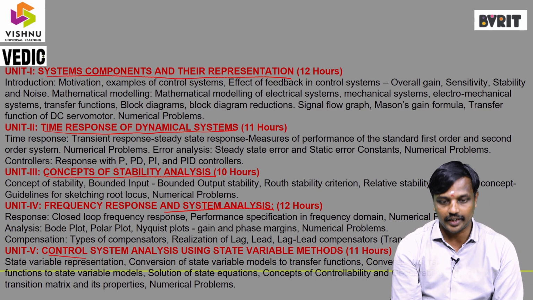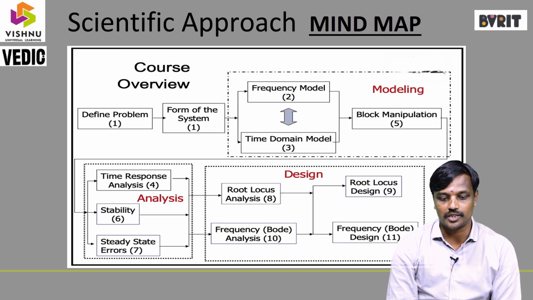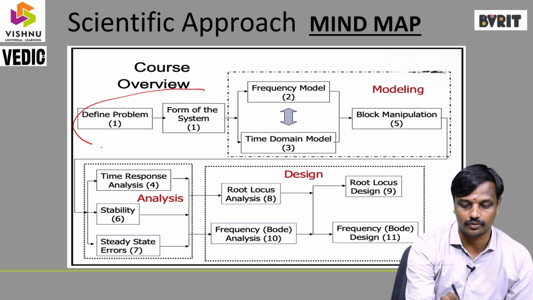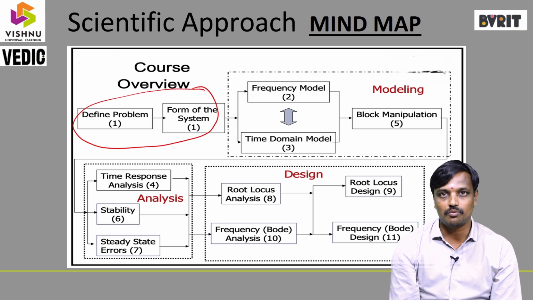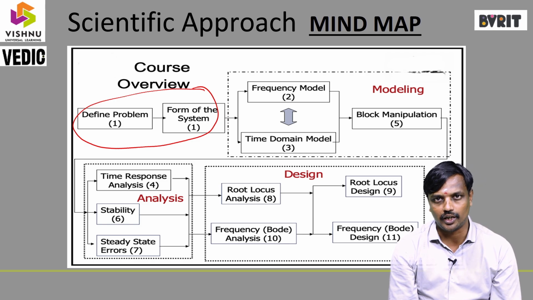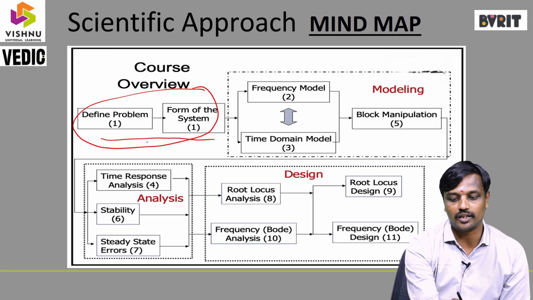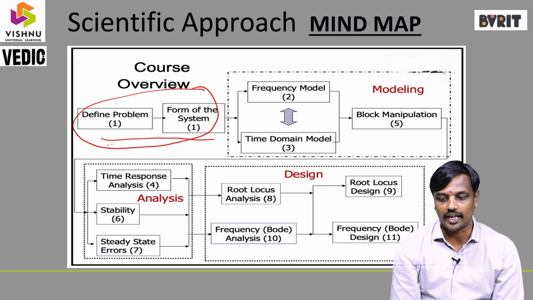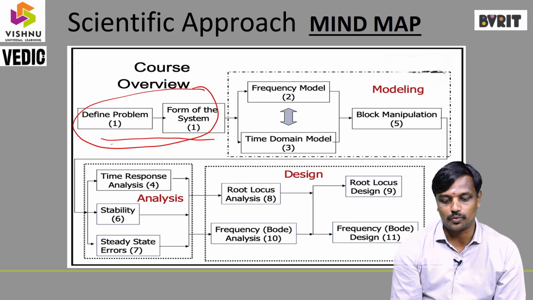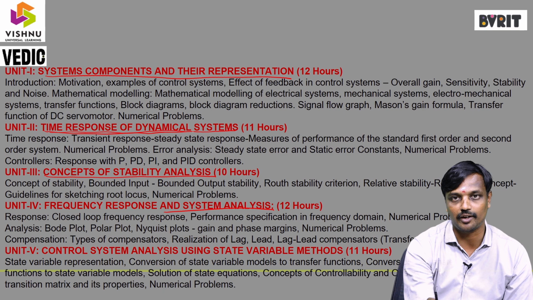We can see the overview in one chart, that is a mind map of the control system. In the first chapter, we can determine the transfer function by using the mechanical system or electrical system, or by using different methods like mechanical to electrical conversion or signal flow graph. By any method, we are determining the transfer function. In the second chapter, we are analyzing the time response of the dynamical model.